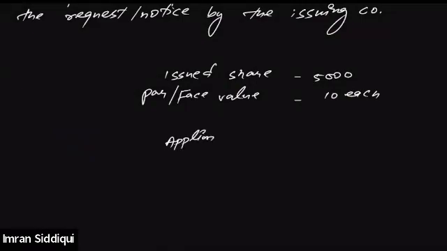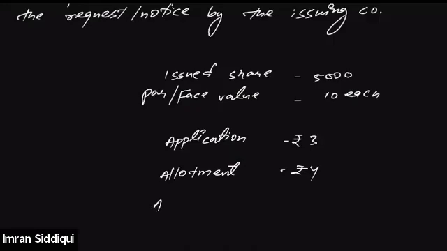Company is willing to collect some amount on application. Company wants the investor to pay 3 rupees on application. And company wants the investor to pay 4 rupees on allotment.